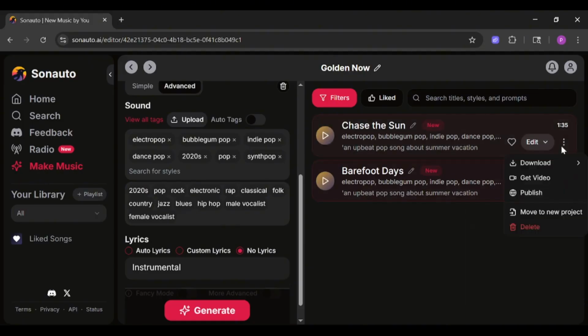Happy with your song? Click download to download the audio file. Now you can share your music with the world.